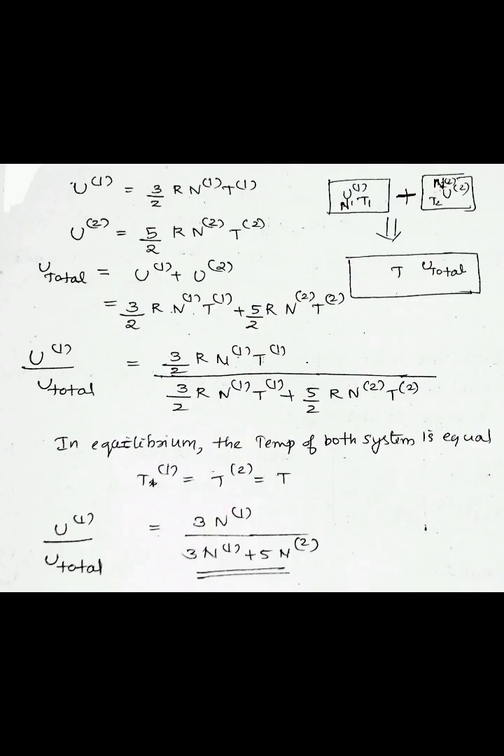In equilibrium, the temperature of both systems is equal. That is, T1 and T2 is equal to T. That is, U1 by U total is equal to 3 N1 by 3 N1 plus 5 N2.